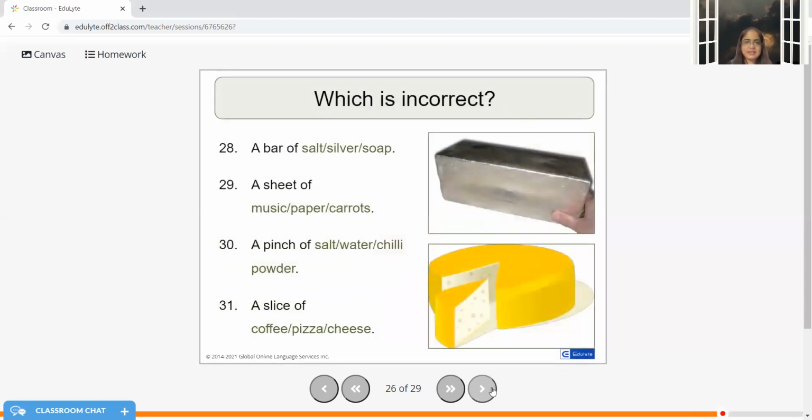So which is incorrect from these sentences? A bar of salt is wrong. A sheet of carrots is wrong. A pinch of water is wrong. A slice of coffee is wrong here.